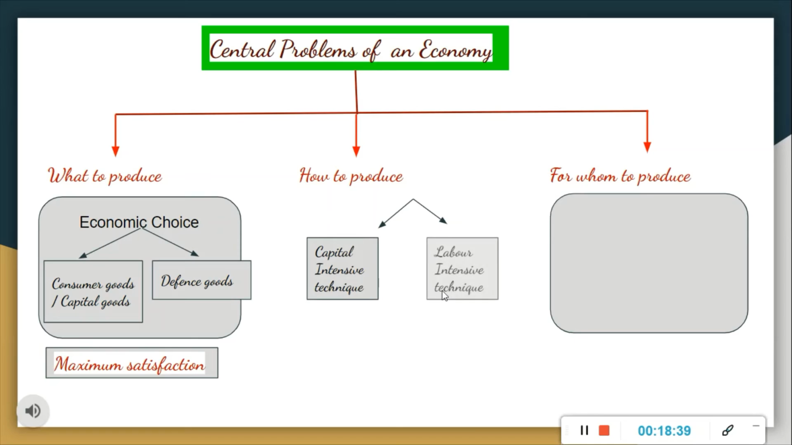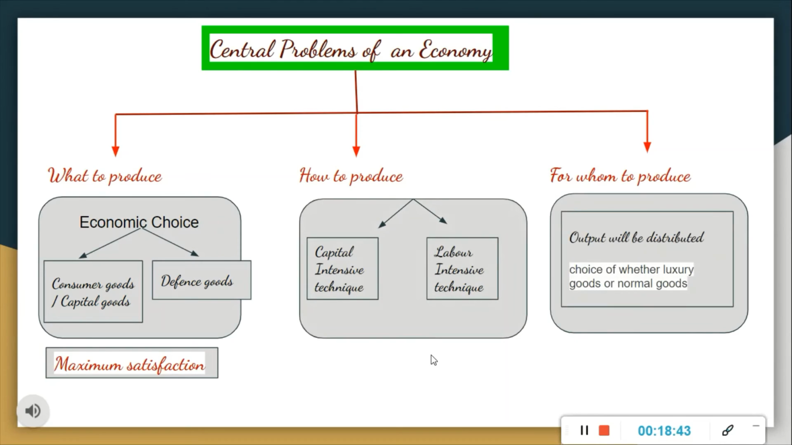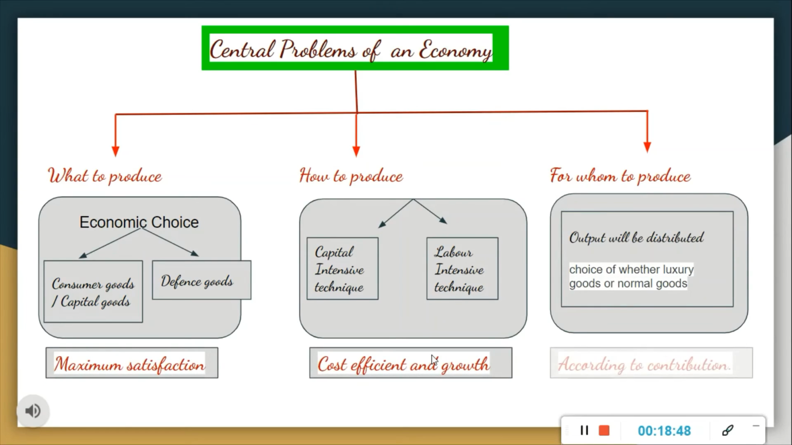This problem is about the choice of techniques that need to be adopted and used in the production of goods and services. Which technique we are using? The two majority used techniques are LIT, means labor intensive technique. This technique is used with the help of more number of labor and less involvement of capital. Capital involvement is less, but we are using labor more there.